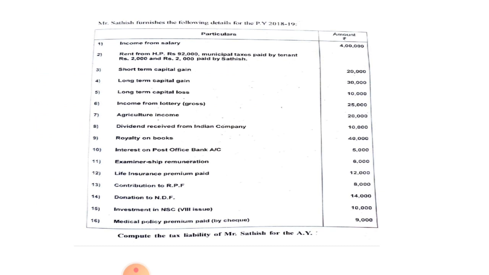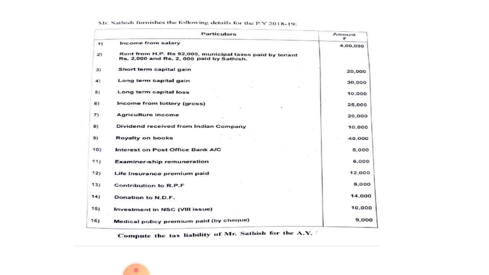First one, income from salary 4 lakhs. Here computed income from salary is given. You can write the amount directly in the outer column. Next, rent from house property rupees 92,000, municipal taxes paid by the tenant rupees 2,000 and rupees 2,000 paid by Satish. Rent of house property is given, income from house property is not directly given.